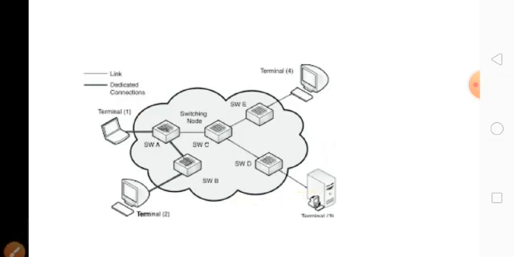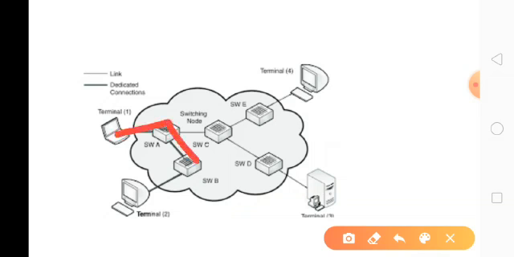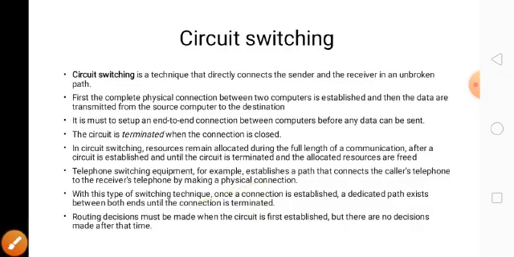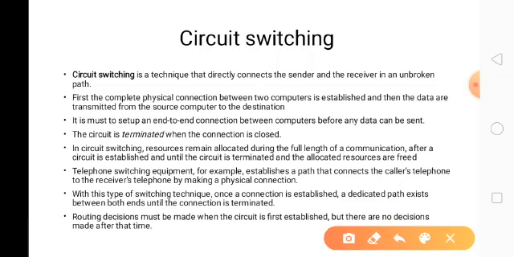So here's another example: from terminal 1 to terminal 3, the connection is established, data is transferred, then the connection is disconnected. Next one, circuit switching. See here, these are all the important points for circuit switching. These are the nodes. You can take the nodes from this. So the same steps are there.